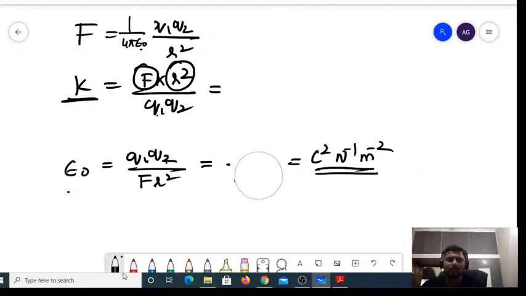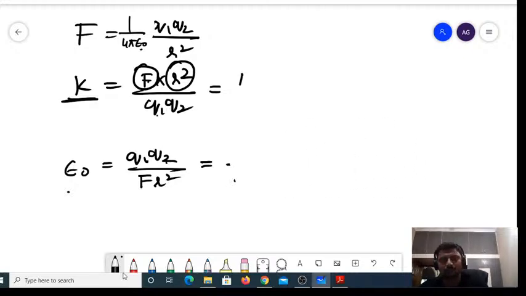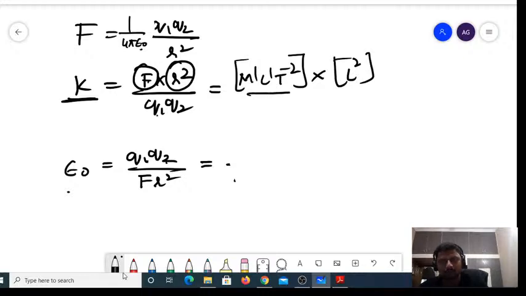In a similar way, we can write the dimensional formula. How to write the dimensional formula? See, the dimensional formula for F is M L T to the power minus 2, divided by the dimensional formula of Coulomb, A T, taken twice, so A square T square for Q1 and Q2.